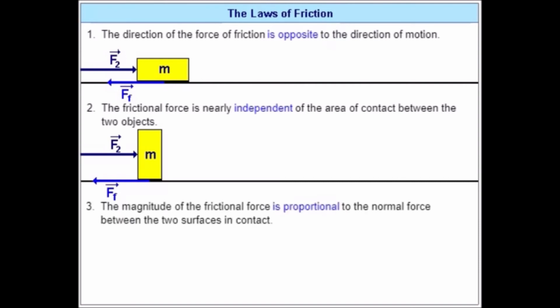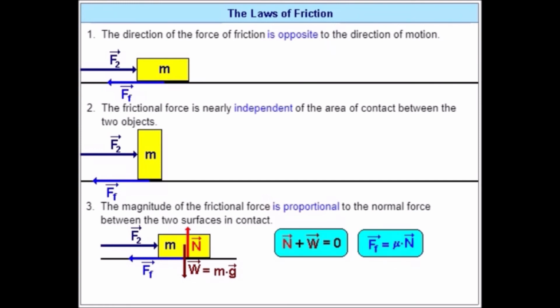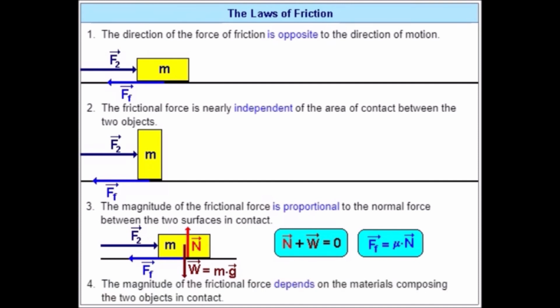3. The magnitude of the force of friction is proportional to the normal force between the two surfaces in contact. 4. The magnitude of the force of friction depends on the materials of the two objects in contact.